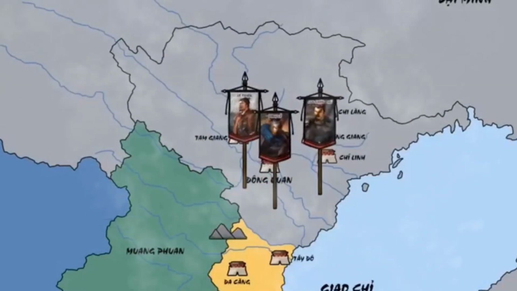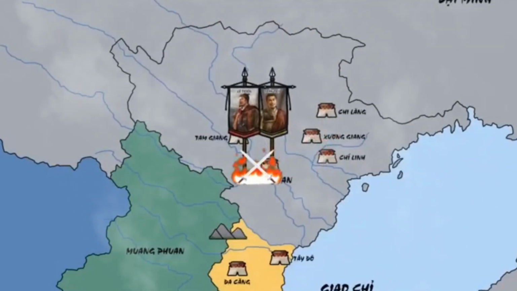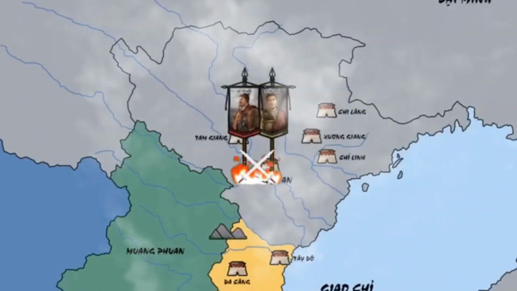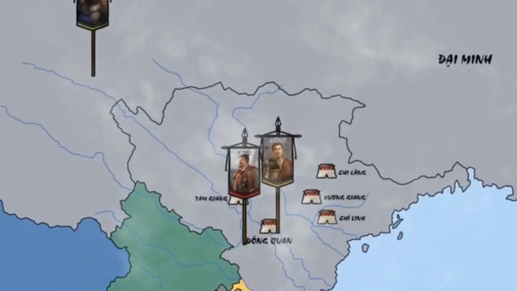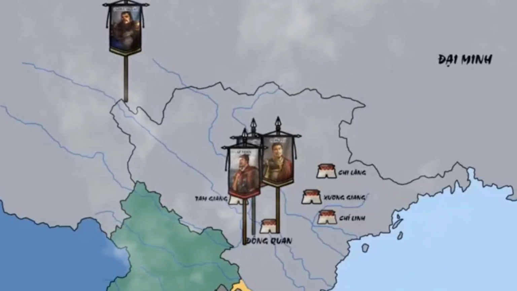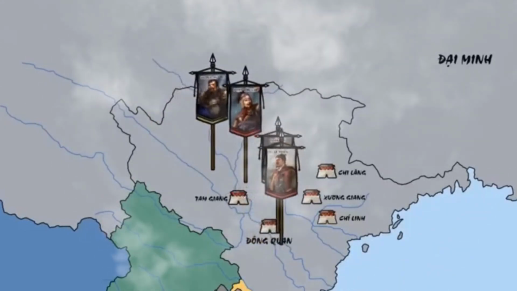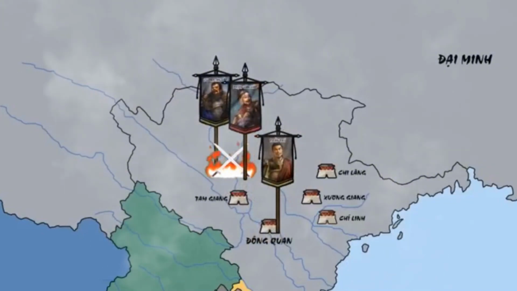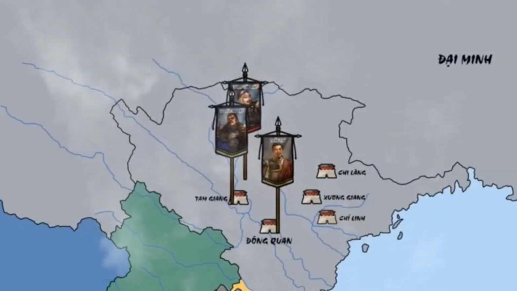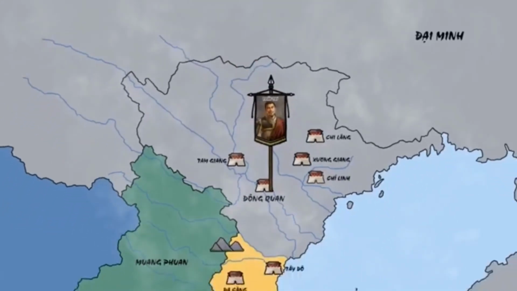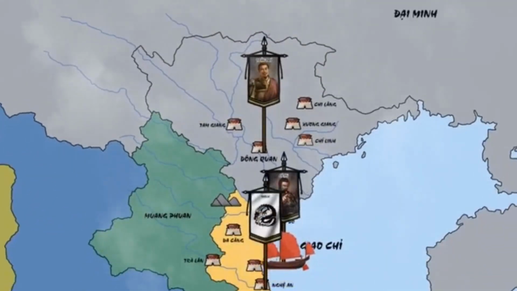In 1424, Le Loi led his army into Nghe An, and over the course of more than a year, he captured the southern citadels, gaining control of a vast territory. In 1426, Le divided his forces into 3 divisions to advance northward. Wherever the Lam Son army went, they maintained strict discipline, winning the support and loyalty of the people. The Ming general had to request reinforcements to fight the Lam Son army.